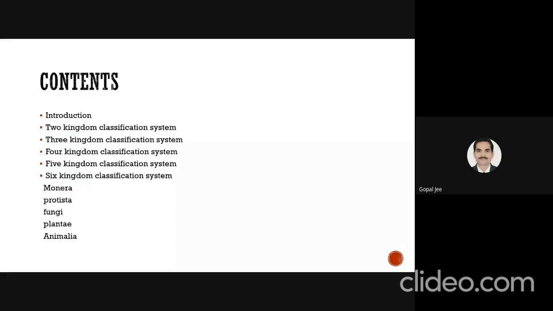In this session, the content that will be covered is the introductory part, the two kingdom classification system, three kingdom classification system, four kingdom classification system, five, six, and all five kingdoms of the five kingdom classification system.